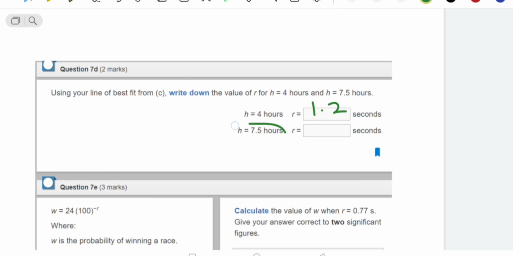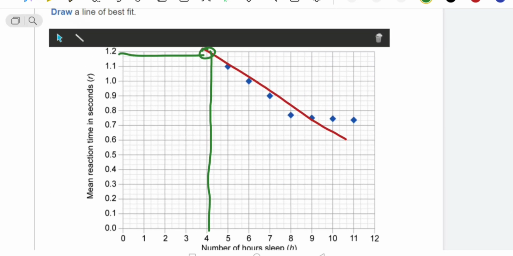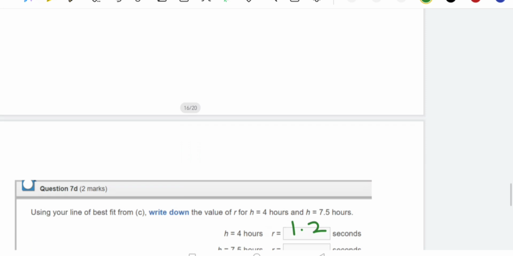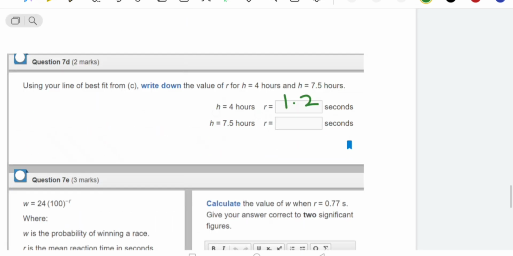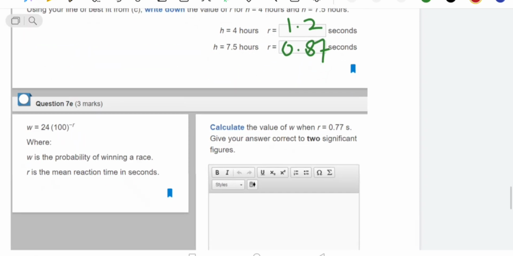If H is 7.5, what is R? 7.5 is here. So you can see it is almost 0.87 or 0.88, like this. Clear? Then go to question number 7e.